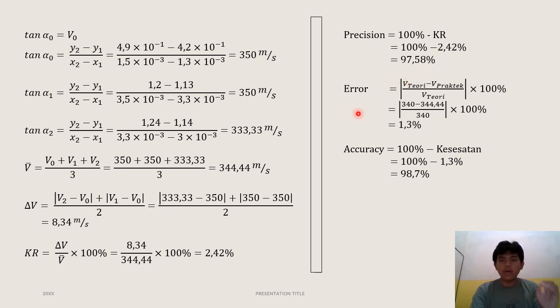97.58%. For the error I get from this experiment is 1.3%, which means the accuracy I got from this experiment is 100 minus 1.3%, which is 98.7%.